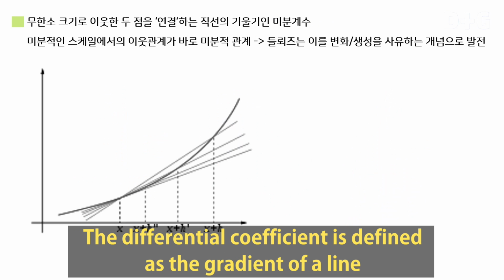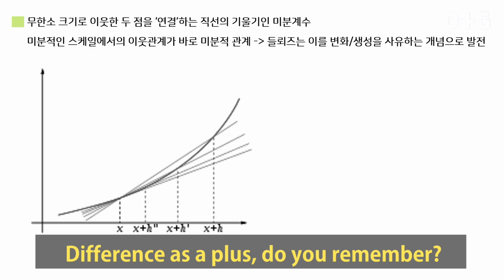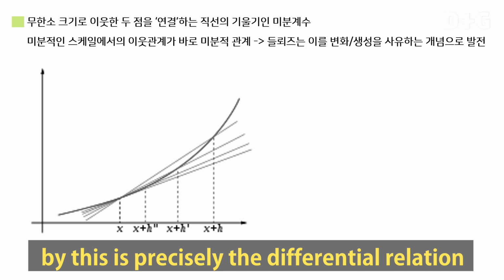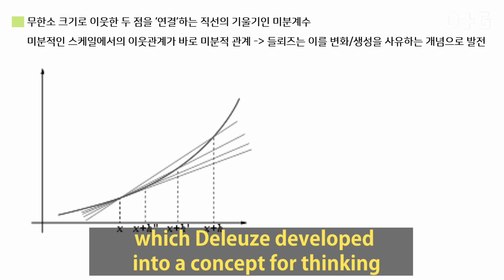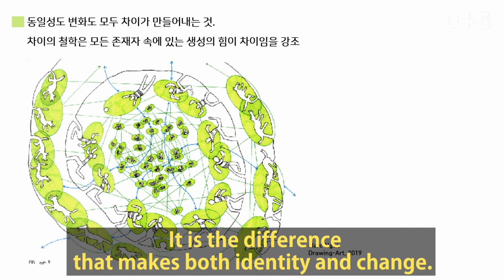The differential coefficient is defined as the gradient of a line connecting two neighboring points with infinitely small distance. A difference as a plus, do you remember? The neighboring relation in the differential scale connected by this is precisely the differential relation, which Deleuze developed into a concept for thinking about change and becoming. It is a difference that makes both identity and change.